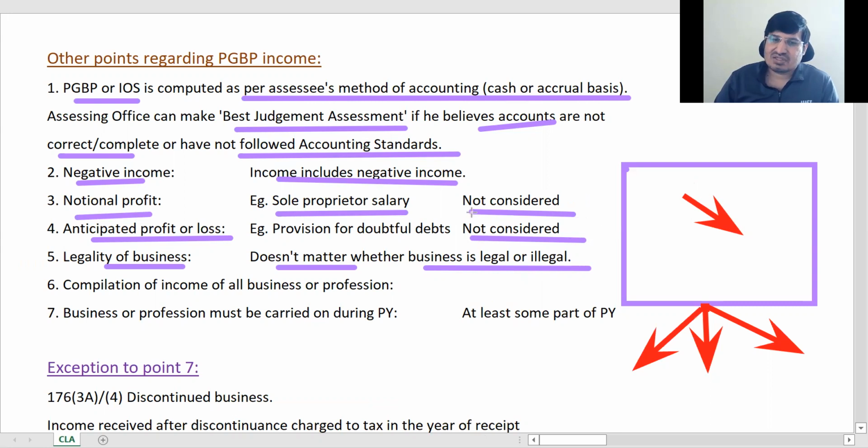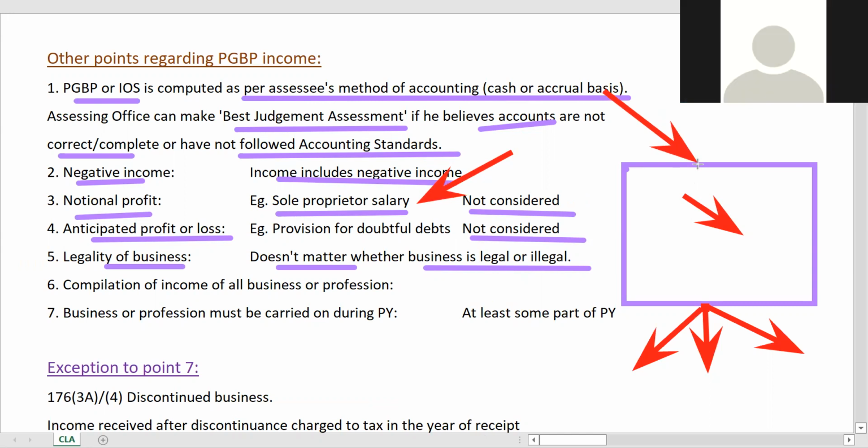So इसीलिए salary is not considered. So if he tries to write salary to reduce his profit, salary अगर लिखेगा तो his profit will be reduced, right? So वो allowable नहीं. So salary expense will not be allowable in P&L account. That will be allowable in P&L appropriation account.